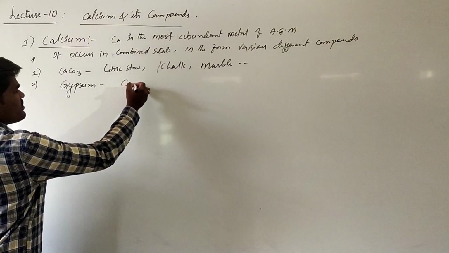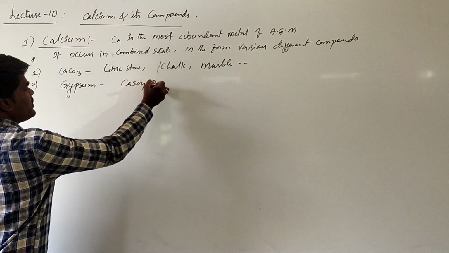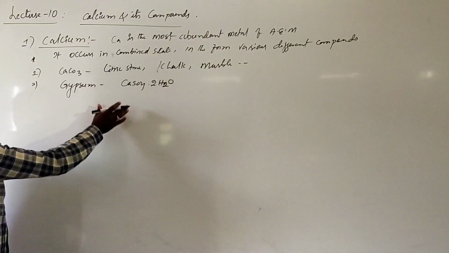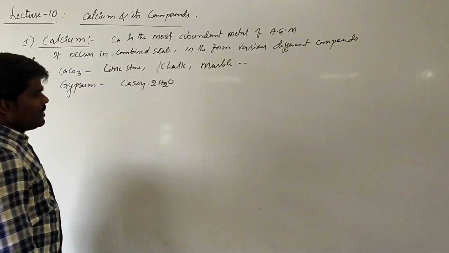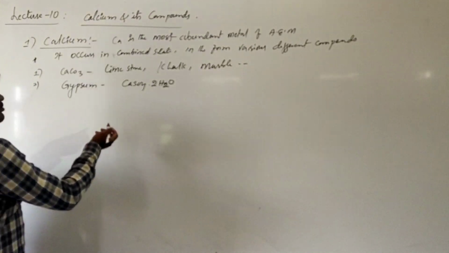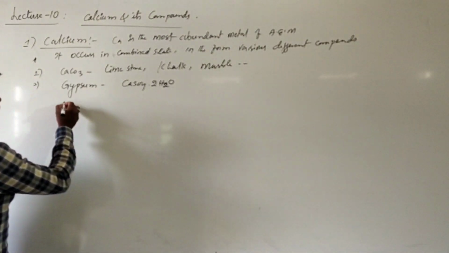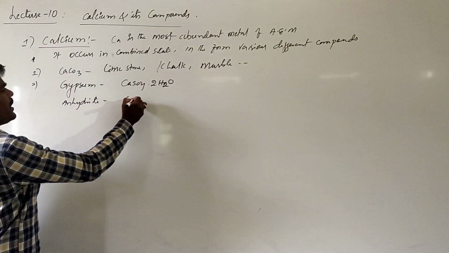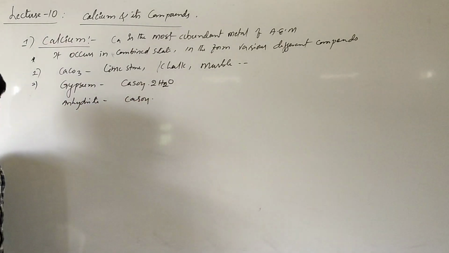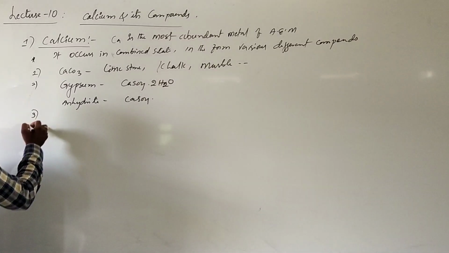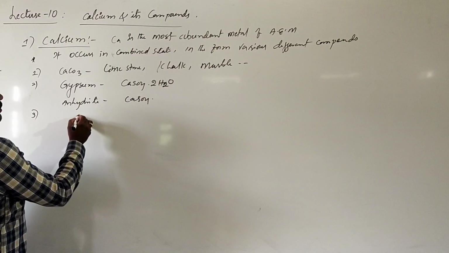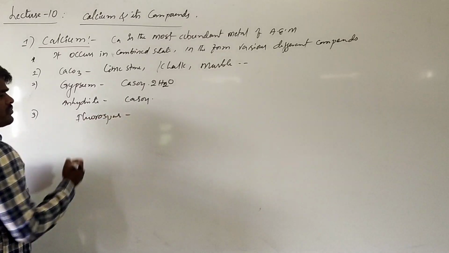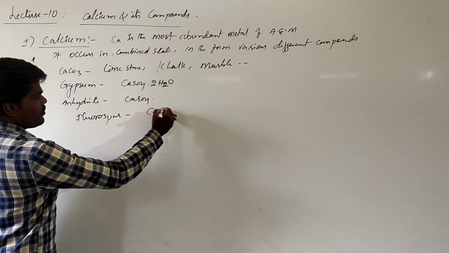The formula of gypsum is calcium sulfate dihydrate. Calcium sulfate dihydrate is called gypsum. This calcium sulfate has one more form, which is called anhydrite, the anhydrous calcium sulfate, and it also exists in the form of fluorspar. Fluorspar is one of the compounds of calcium.